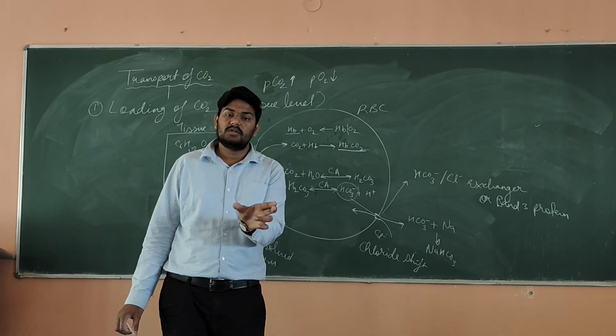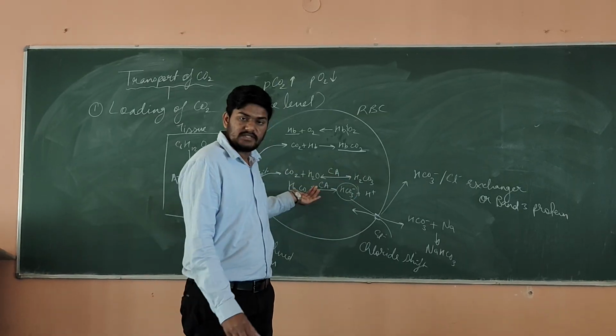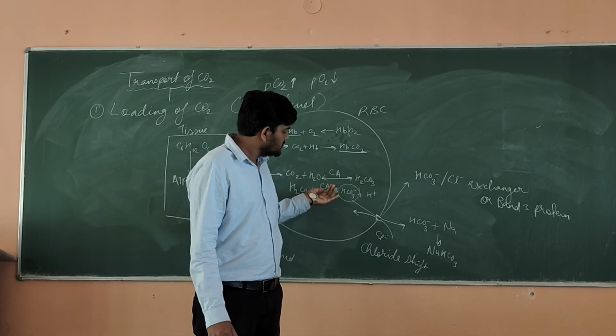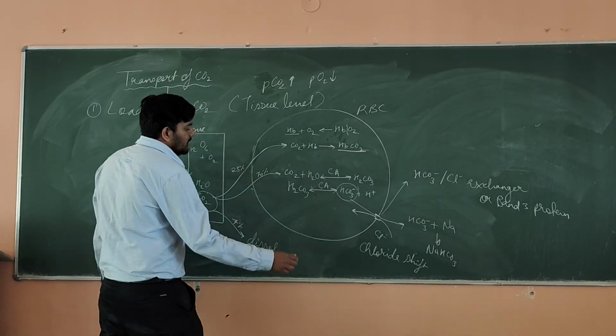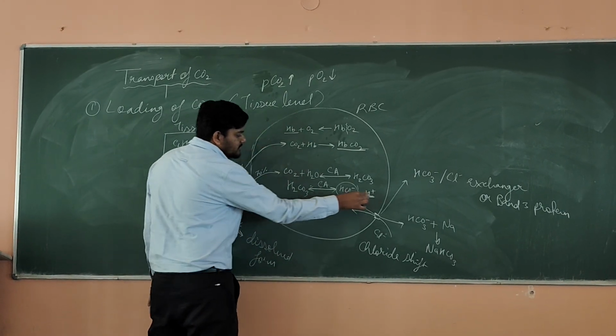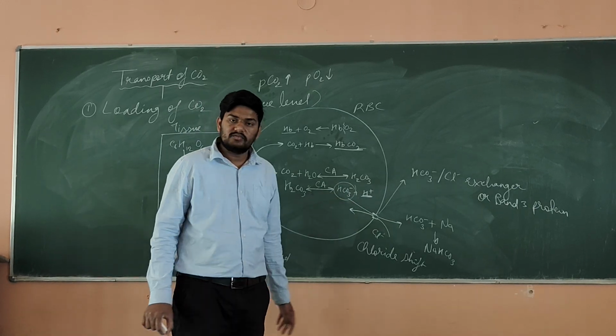Okay. What is Hamburger phenomenon? That the chloride ions will be entering the RBC. Okay. Because why? Because we need to maintain the ionic concentration. Clear? Okay. Now one last thing. Now here we have H+. This is the important point for you now.